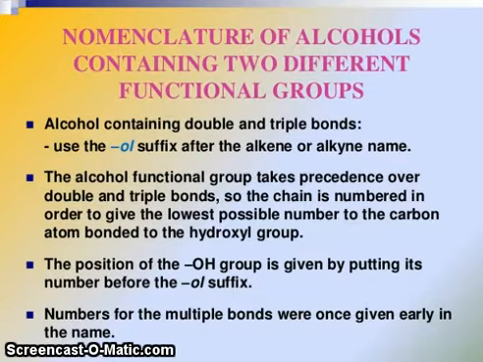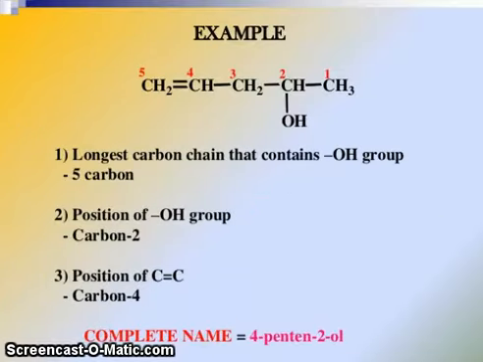So the chain is numbered in order to give the lowest possible number to the carbon atom bonded to the hydroxyl group. The position of the OH group is given by putting its number before the ol suffix. Numbers for the multiple bonds were given earlier in the name. So you can see here examples.